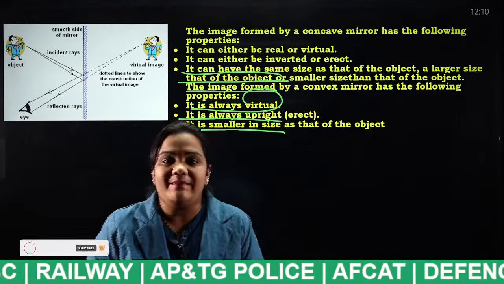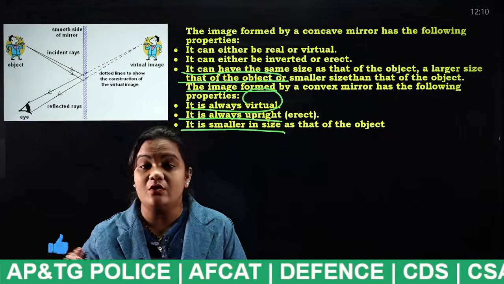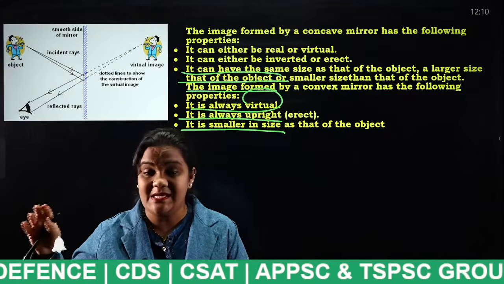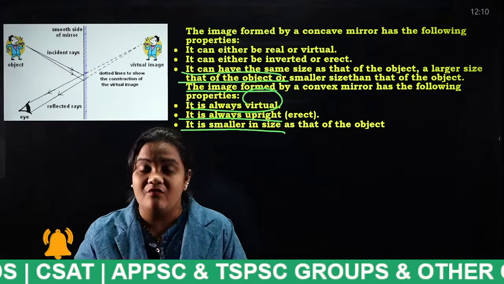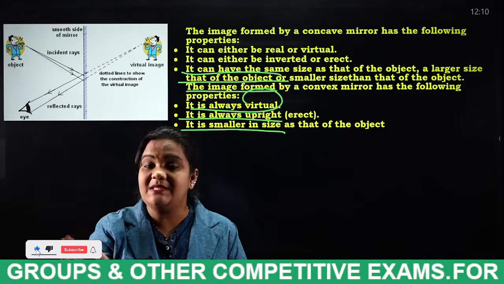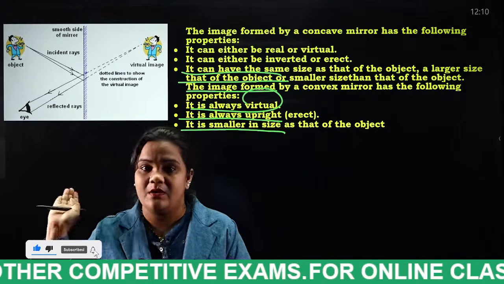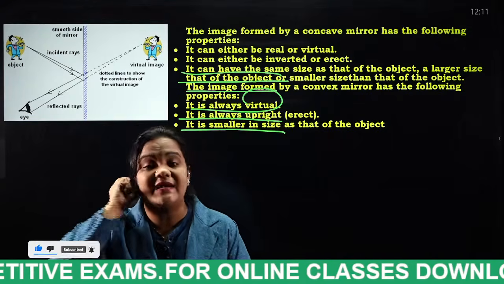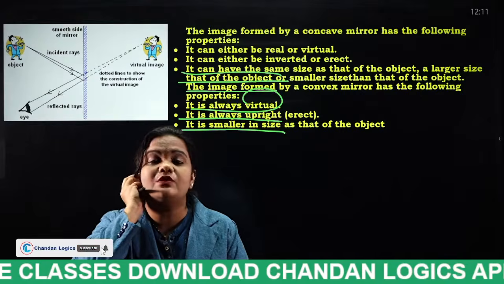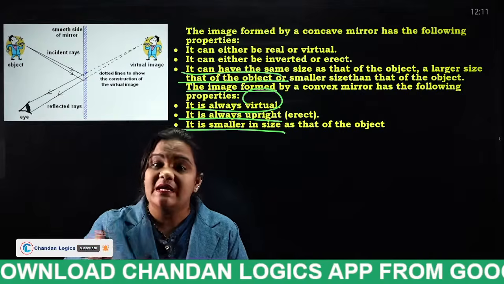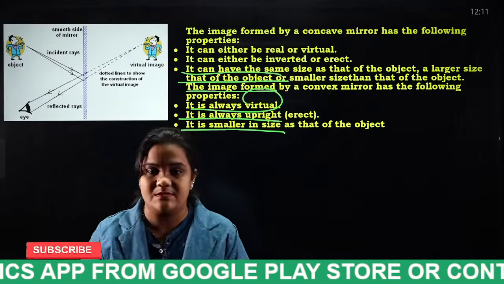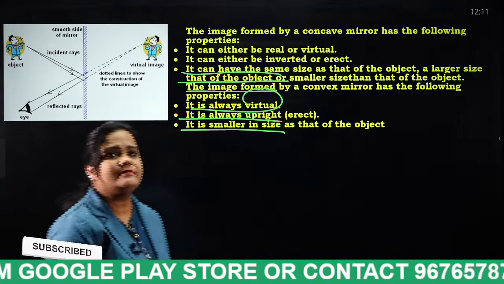Why? If you look at vehicles, the car mirror being used is nothing but a convex mirror. Because if the light rays are incident on it, they get reflected in different directions. For that purpose only, in vehicles we use this convex mirror. Why? Because it shows us a rear view in a smaller size. Okay. Next.